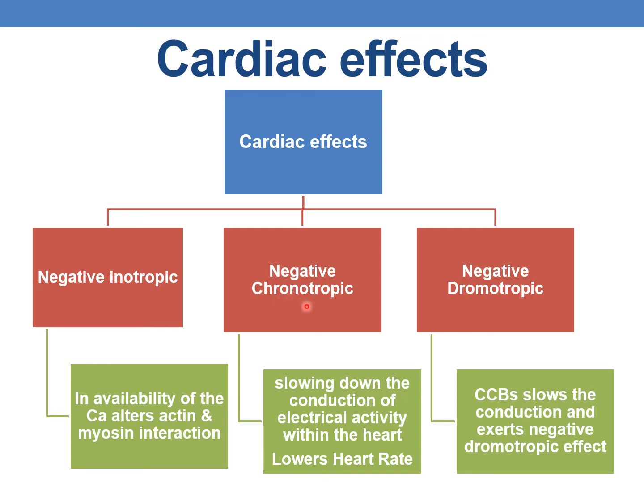The negative chronotropic effect is achieved by slowing down the conduction of electrical activity within the heart, which lowers the heart rate. And the negative dromotropic effect is achieved by slowing the conduction. So slowing the conduction is nothing but negative dromotropy. Because the calcium channel blockers slow the conduction, they exert a negative dromotropic effect.